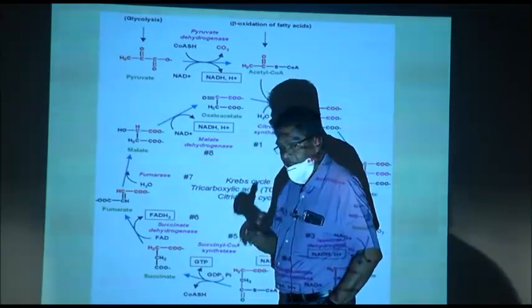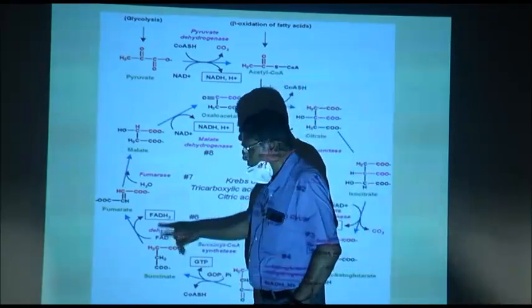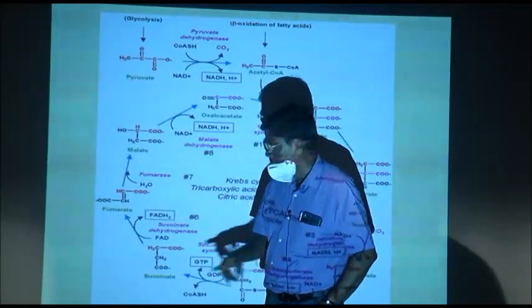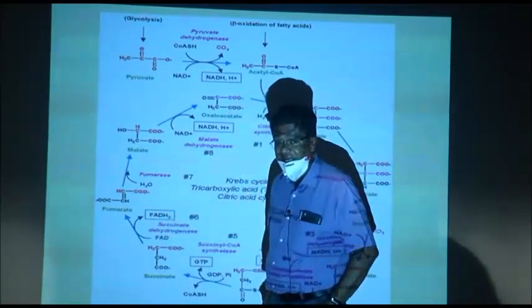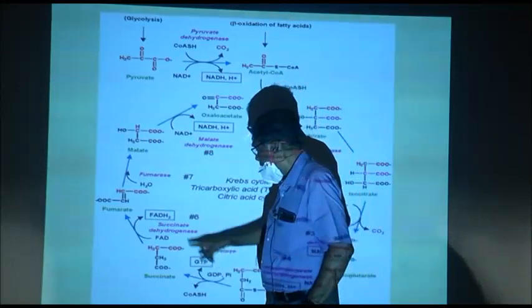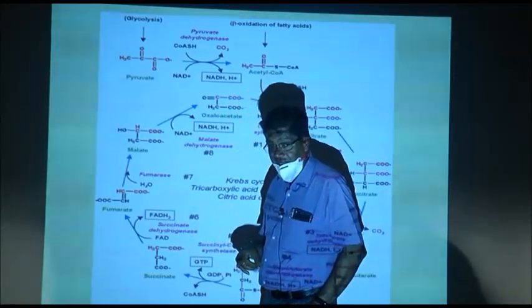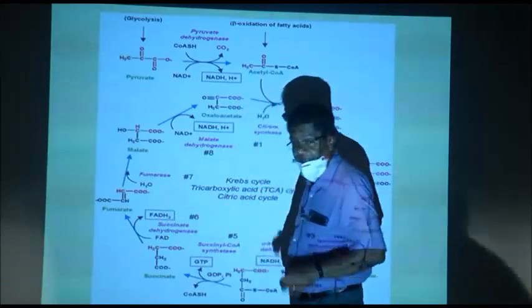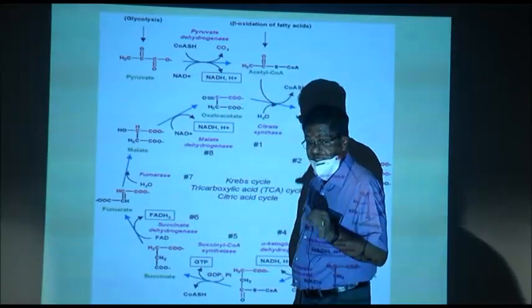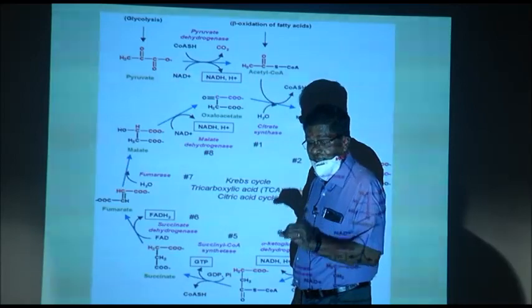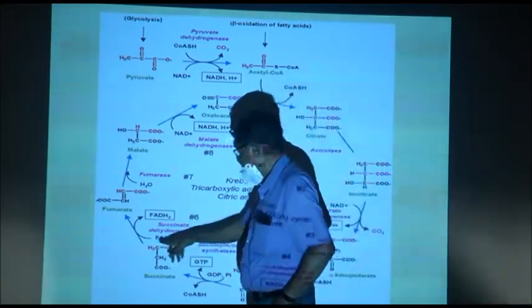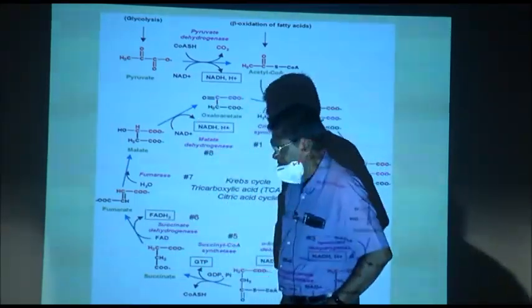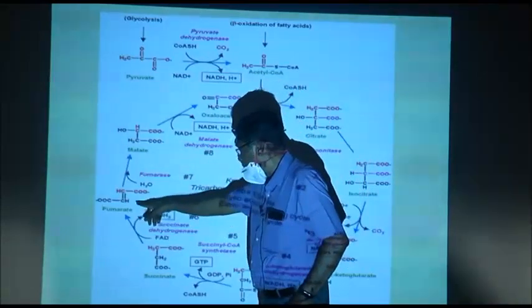Succinic acid loses hydrogen not to NAD, but to FAD, flavin adenine dinucleotide. And what is formed? FADH2. That forms fumaric acid.